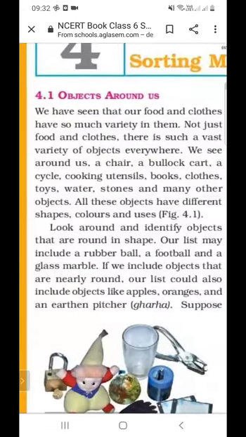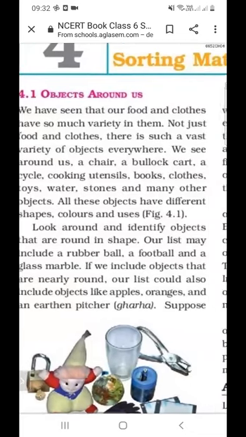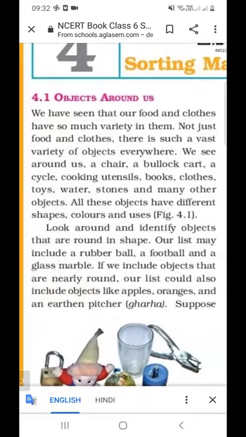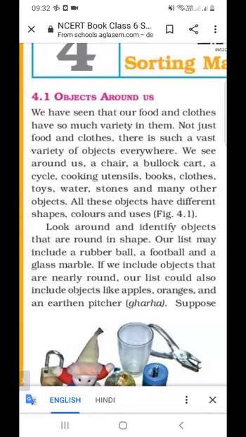Objects around us. We have seen that our food and clothes have so much variety in them. In our food, there is a different variety, for example dahi, ghee, and vegetables.